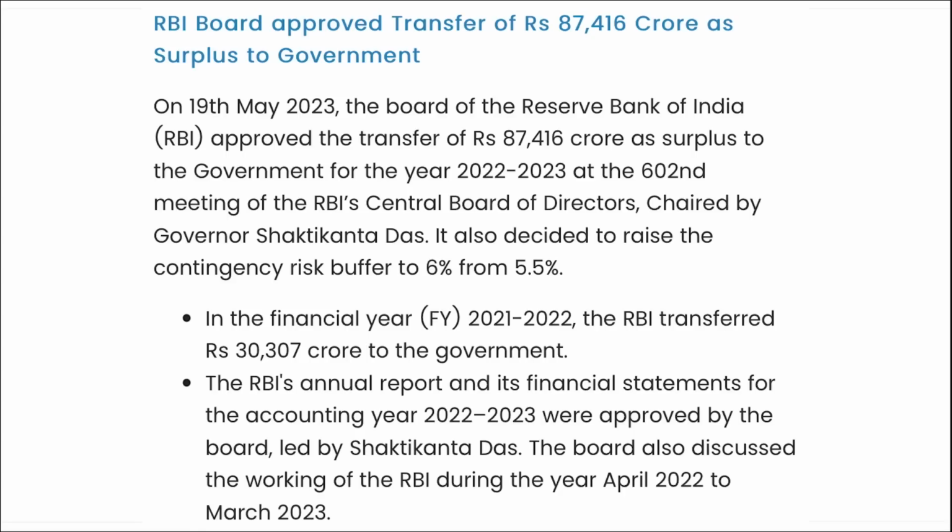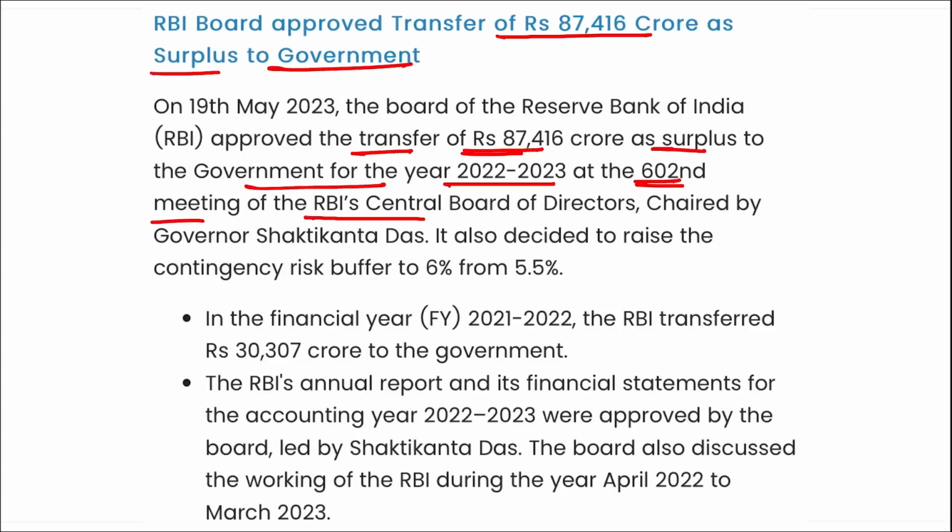Next is RBI. The RBI board approved the transfer of 87,416 crore rupees as surplus to the government of India for the year 22-23 at the 602nd meeting of the RBI Central Board of Directors. This was chaired by Governor Shaktikanta Das, and it also decided to raise the contingency risk buffer to 6%, which was earlier 5.5%.